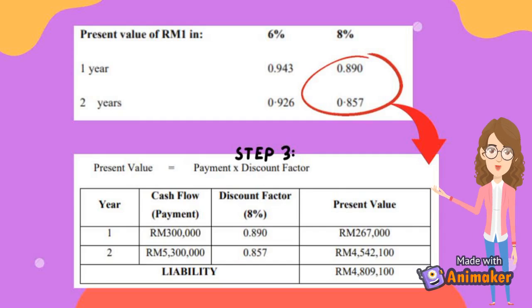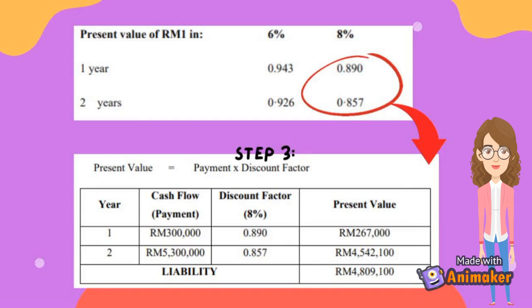The formula for present value is the payment made times the discount factor. For year 1, the payment of 300,000 ringgit is times 0.890, which is the 8% discount factor for the first year. The amount will be 297,000 ringgit. For year 2, the amount of 5,300,000 ringgit from step 2 is times 0.857, which is the 8% discount factor for the second year.